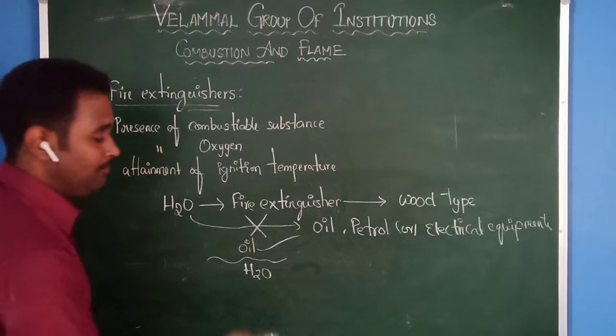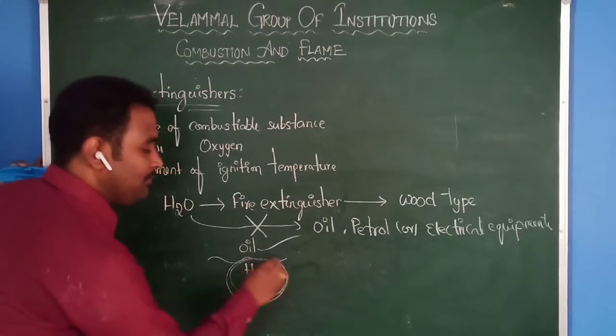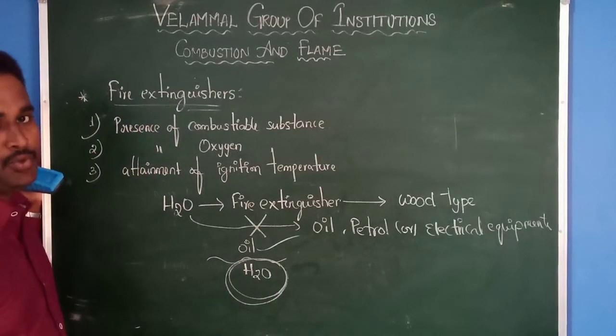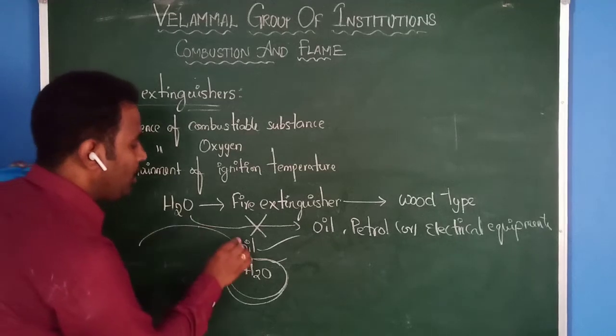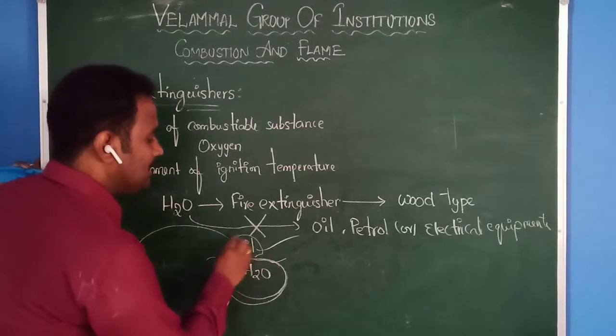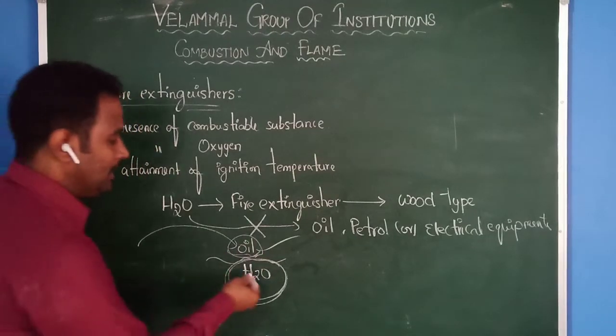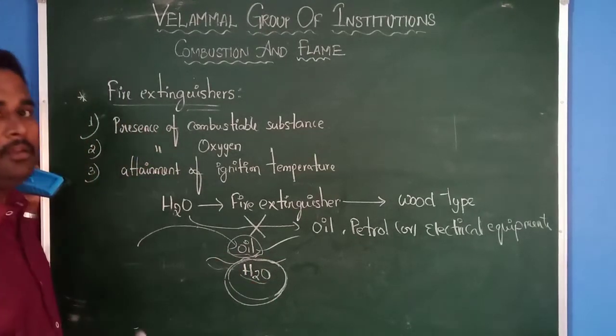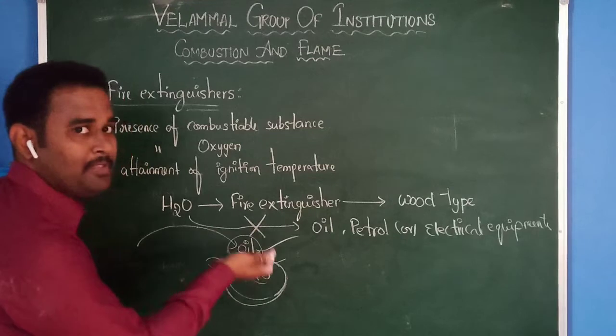It causes fire. So what is the use of using water here as a fire extinguisher? When you pour water on the oil, due to its lower density, the oil occupies the surface and the water goes to the bottom. Then it is not able to stop the fire.